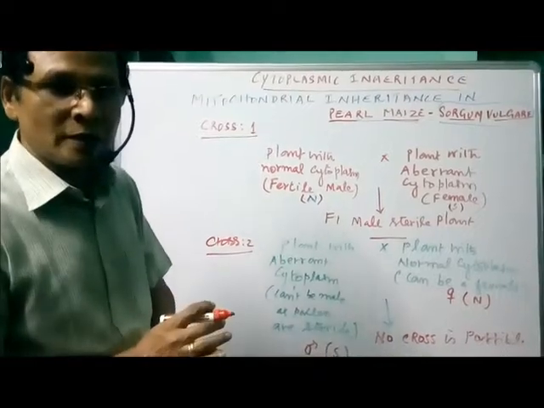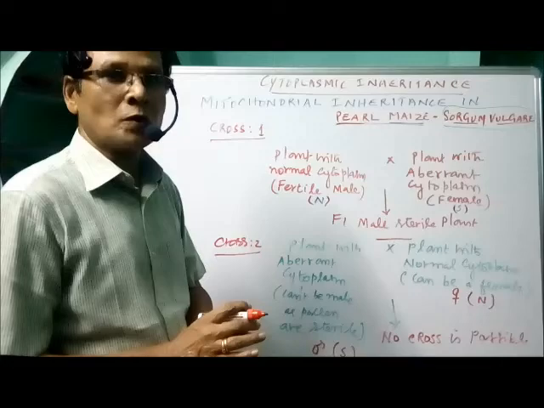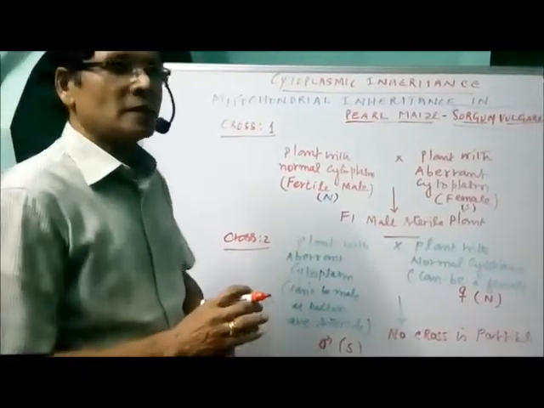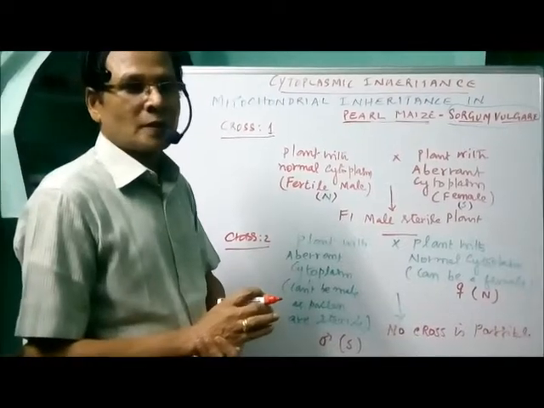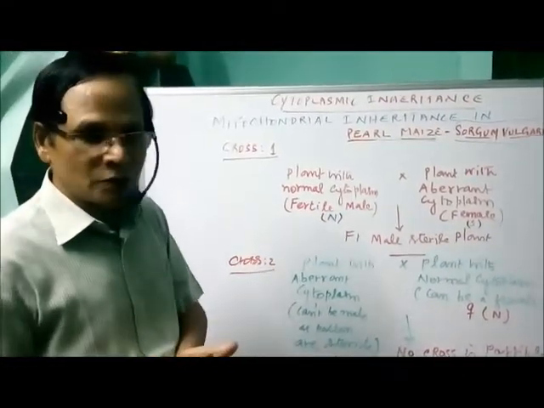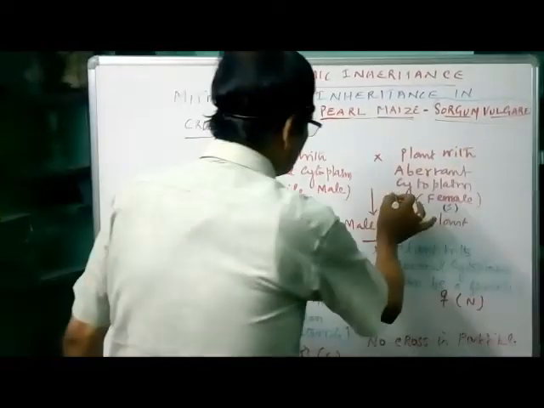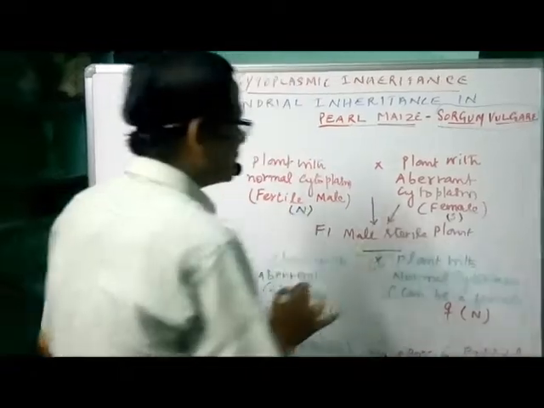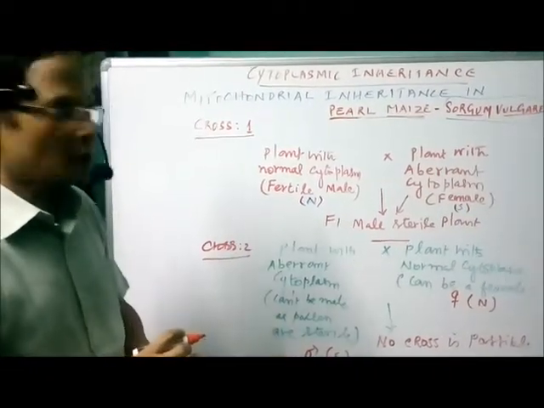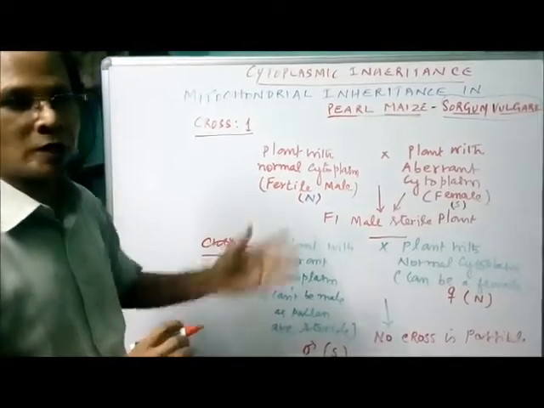If it is a Mendelian reciprocal cross, we know that in both the crosses we receive the same trait. But here there are reciprocal differences. As in the case of Mirabilis jalapa, here the character is transmitted from the female parent to the male. As the female parent is defective, having aberrant cytoplasm, the F1 male becomes sterile. This is one class.